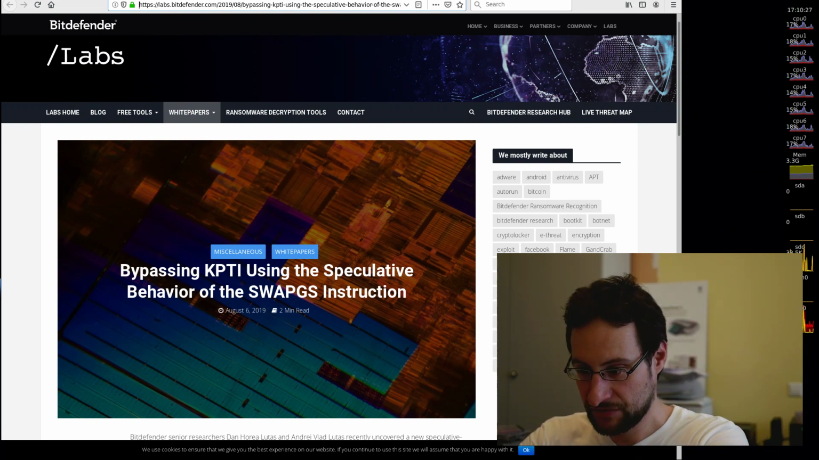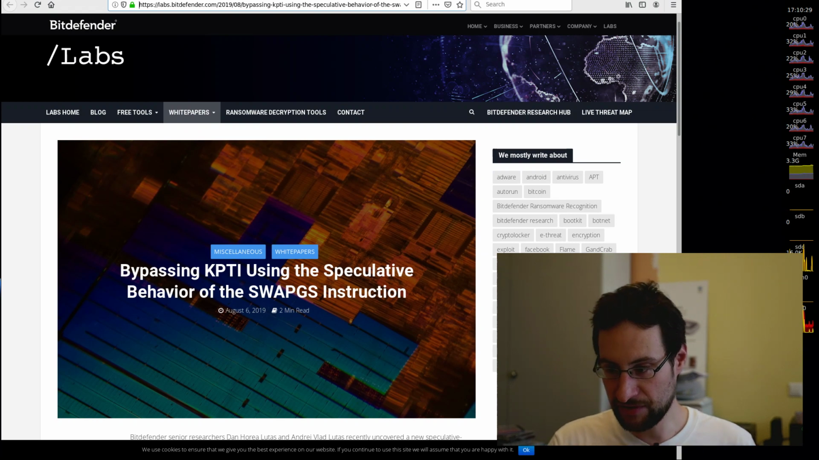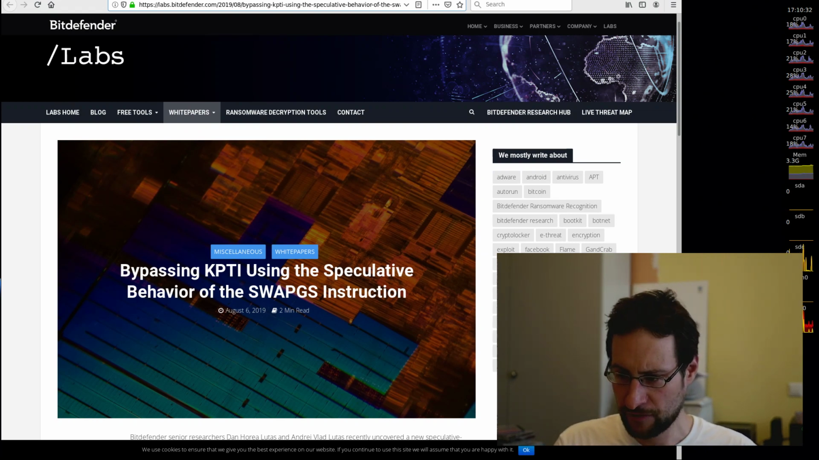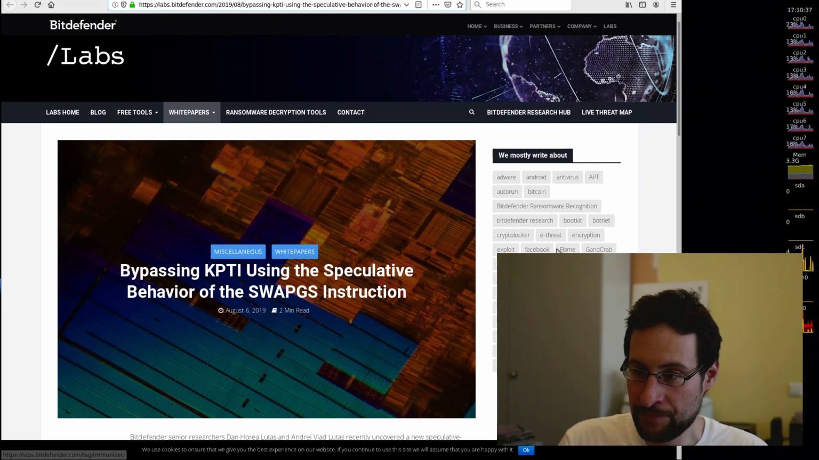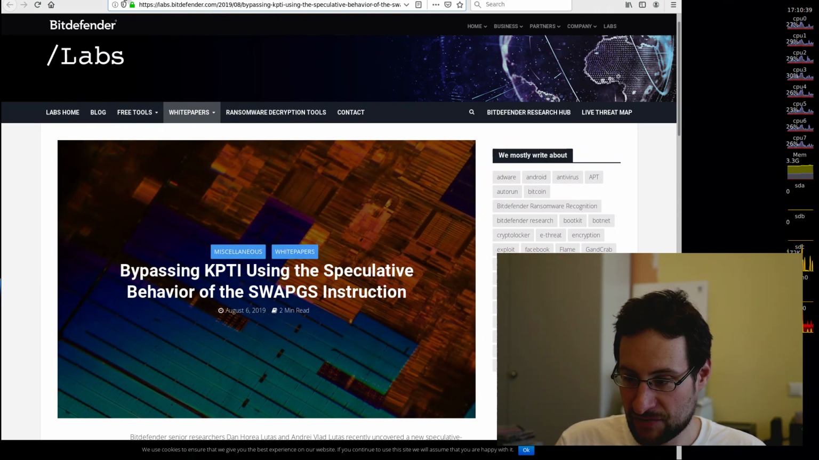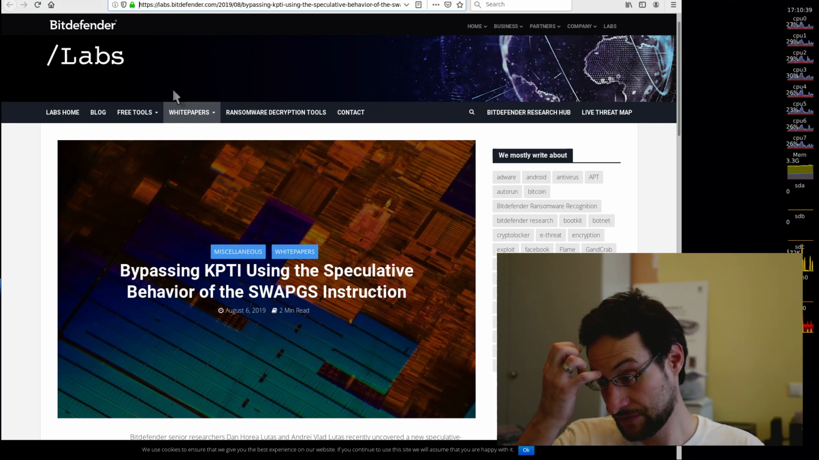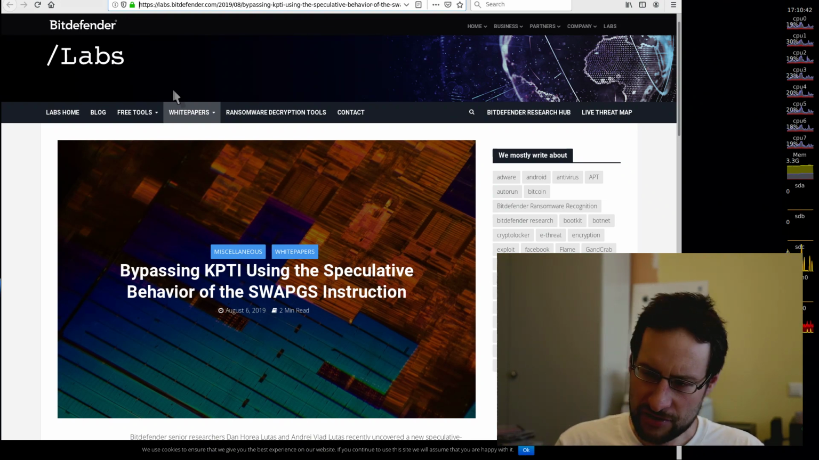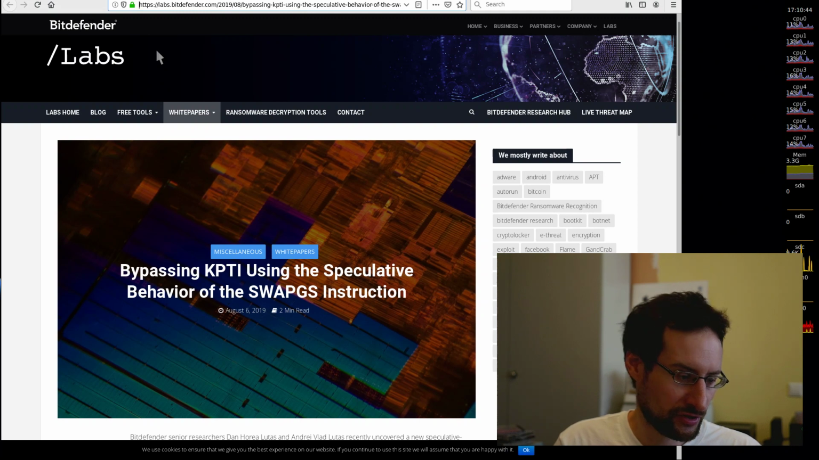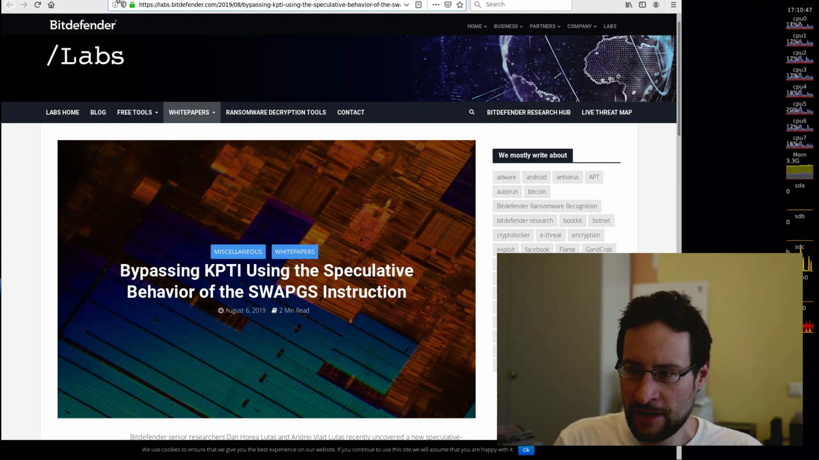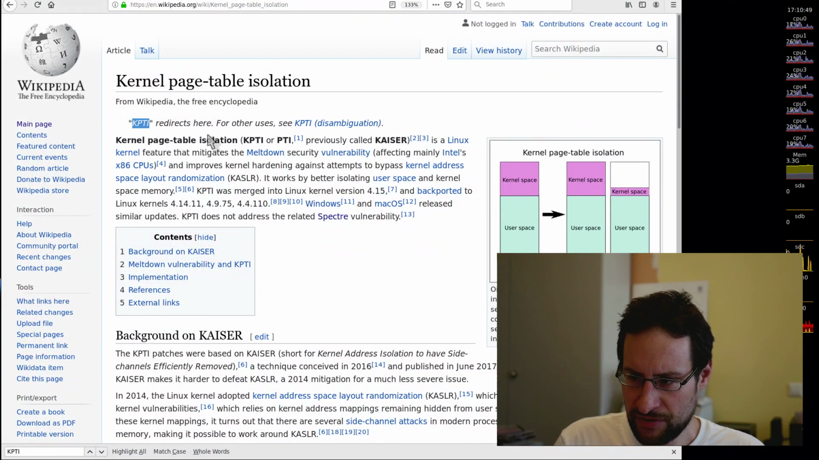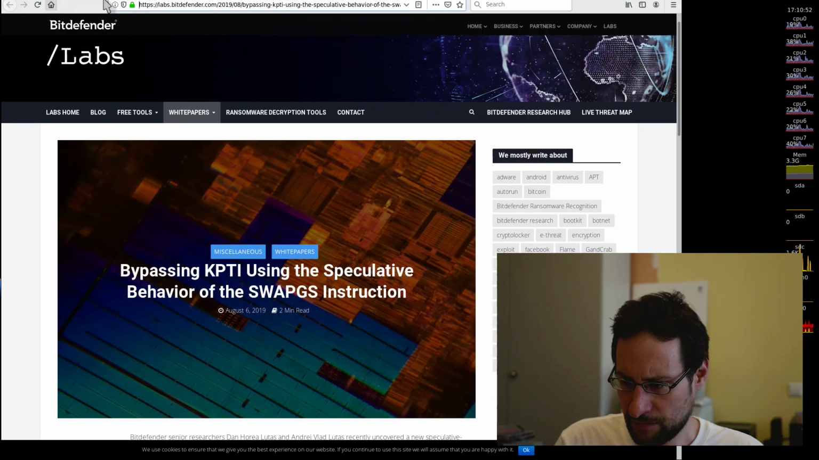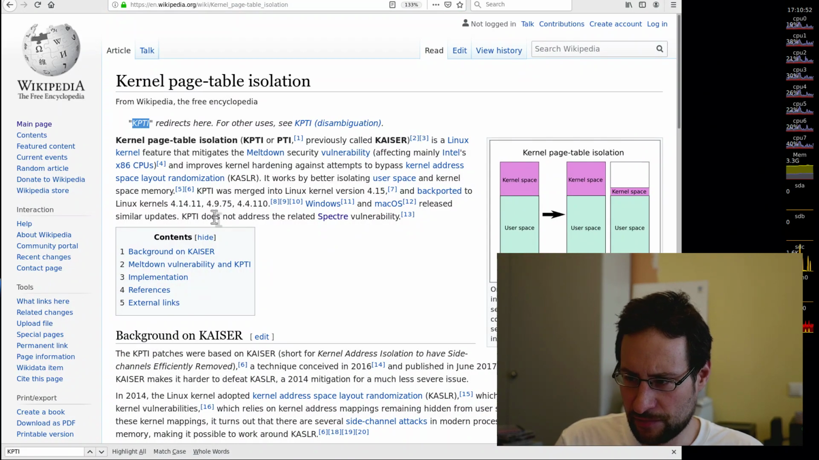And what is it? Bypassing KPTI using speculative behavior of the SWAPGS instruction. And so what is what? SWAPGS is loading the GS register on x86, all the obscure instructions and mechanisms. And KPTI, right? Yeah, that is kernel page table isolation.